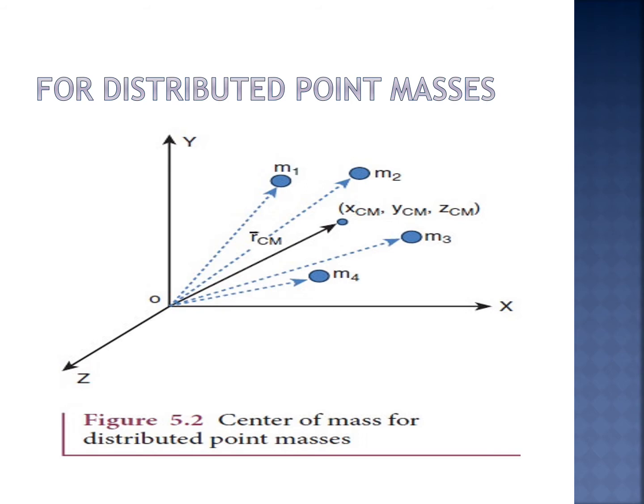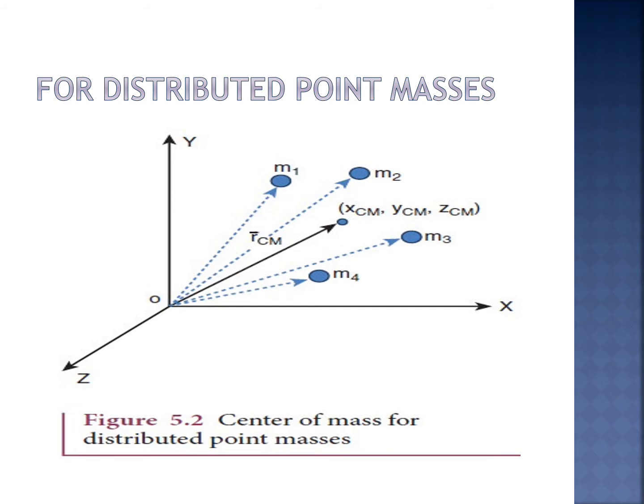Okay, so what is it for distributed point masses? A point mass is a hypothetical point particle which has non-zero mass and no size or shape. So to find the center of mass for a collection of point masses, that is M1, M2, M3 like that, we first have to choose an origin and an appropriate coordinate system. See the picture, we are taking a coordinate system where x1, x2, x3 up to xn are the x coordinates of the positions of these point masses in the x direction from the origin.